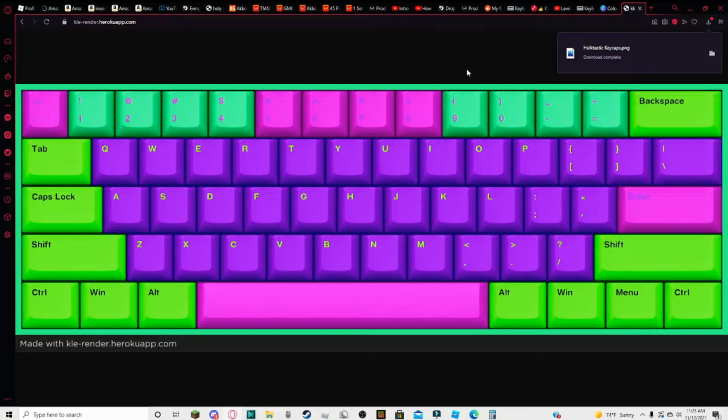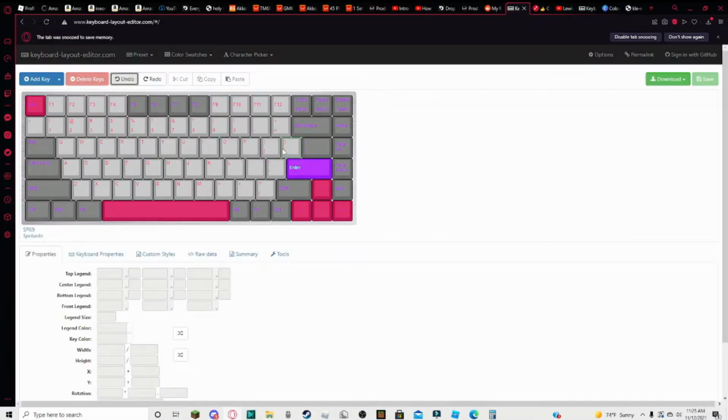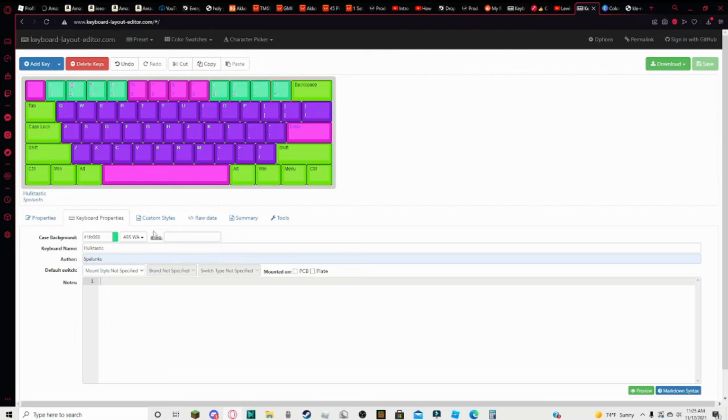So it's fairly simple, and I was so excited when I found this. I made my first design, which is a mix of the GMK Modern Dolch and the GMK Laser. So this is my first design, and it's just a very fun process, and I'm glad that I can show it to other people.